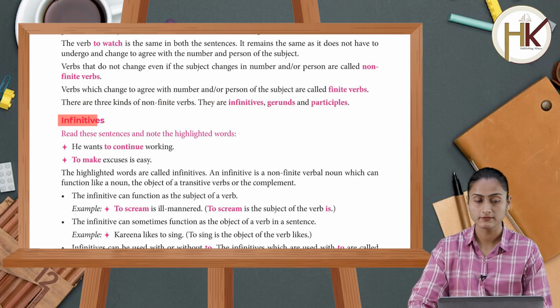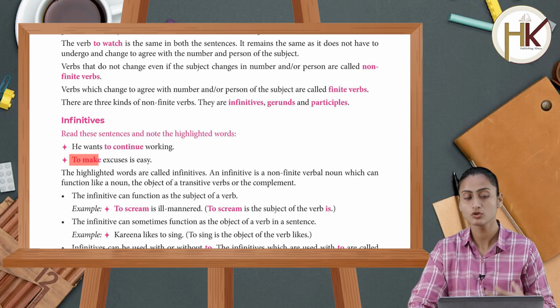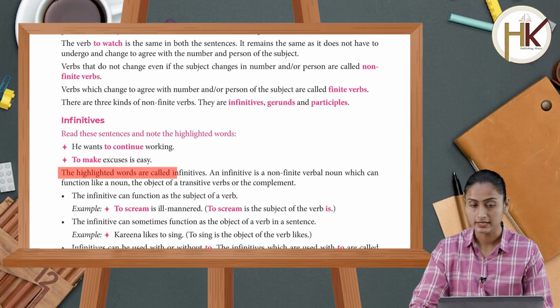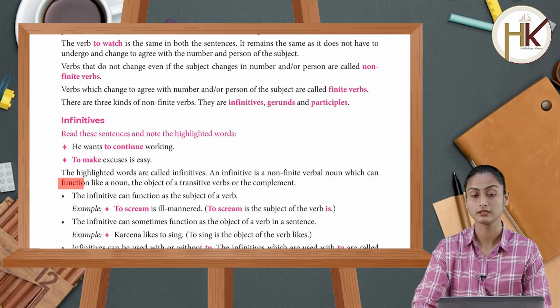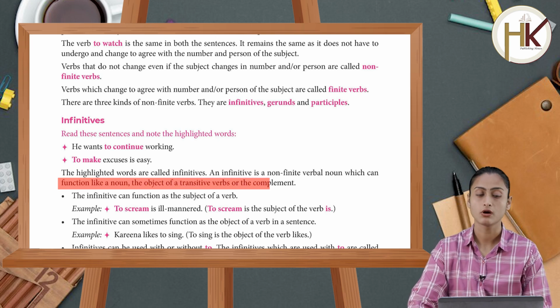So now let's begin with infinitives. Read these sentences and note the highlighted words. He wants to continue working. To make excuses is easy. The highlighted words are called infinitives, and an infinitive is a non-finite verbal noun which can function like a noun, the object of a transitive verb or the complement.